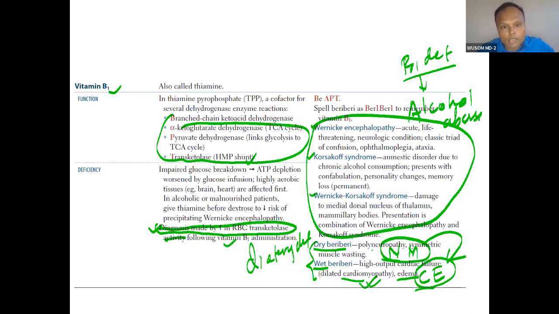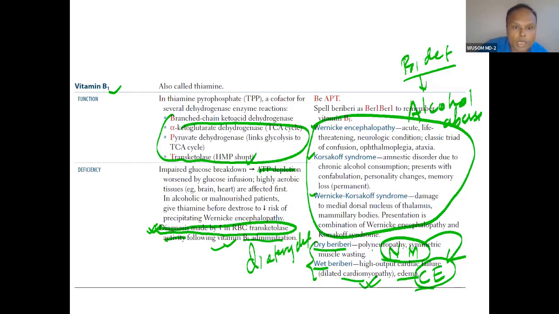You will understand that, followed by vitamin B1 administration. We will talk about this. This is transketolase activity, first done without vitamin B1, then done after adding vitamin B1. If there is a difference in activity, then you will confirm. You will be confident, okay, there is this activity deficiency because of vitamin B1 deficiency.